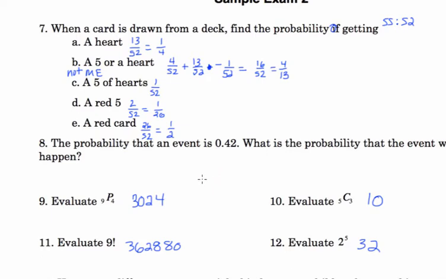The probability of an event happening is 0.42. What's the probability that the event won't happen? We would show it like this, the probability of its complement. Complement is 1 minus that probability. You'd subtract it from 1 or subtract it from 100%. 0.58 is the probability that the event won't happen.